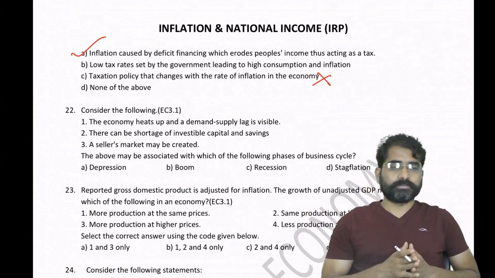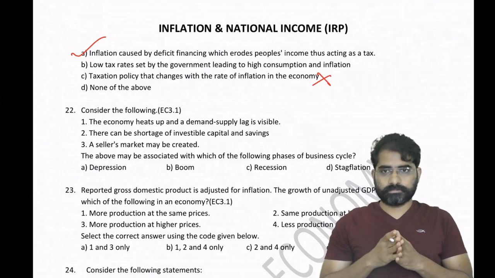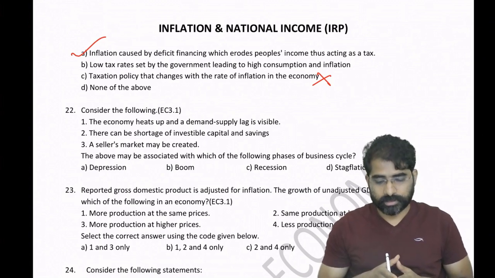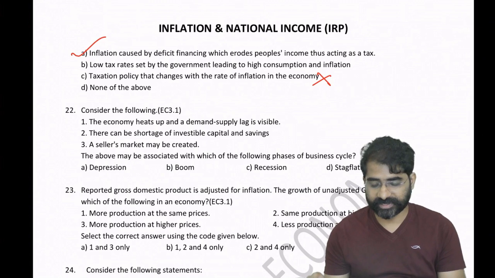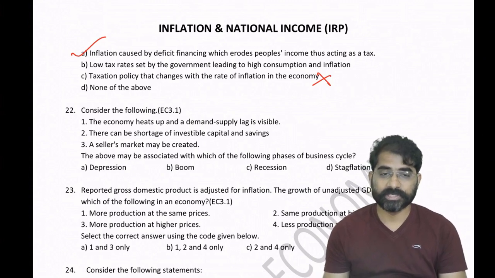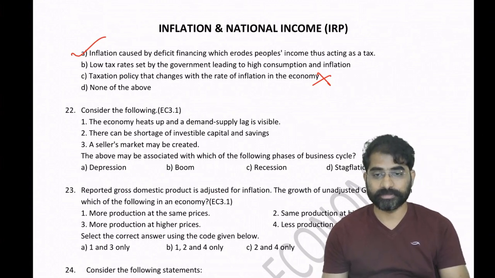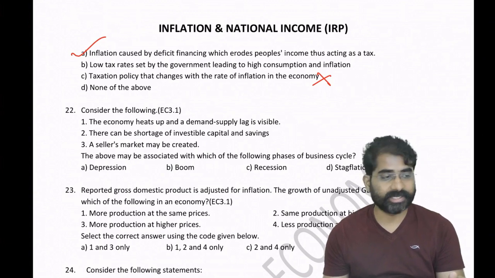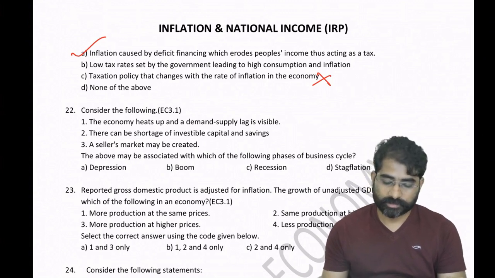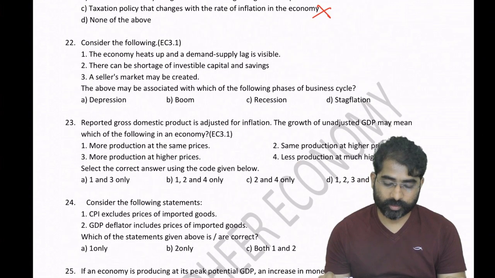Bridging the deficit through any means, like, okay, you can mint money. These are internal ways of deficit financing, which erode people's income. Thus, it is something that is eroding people's income, acting like a tax. Okay, so question number 22.